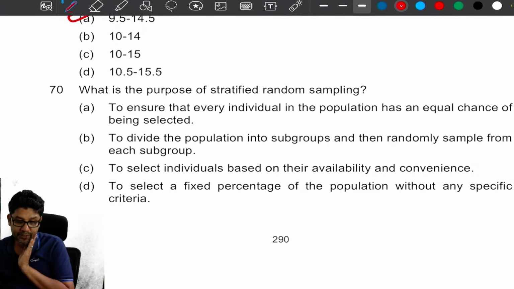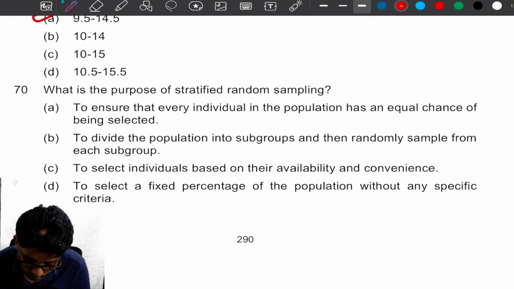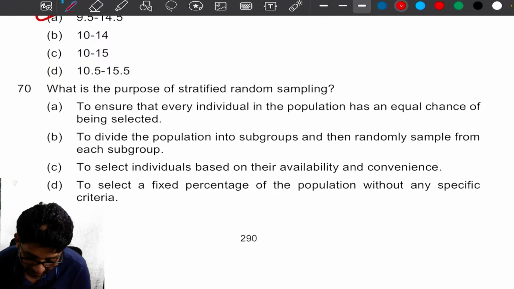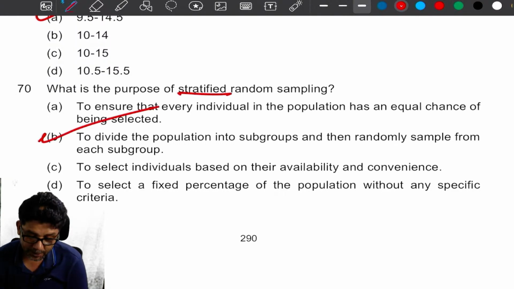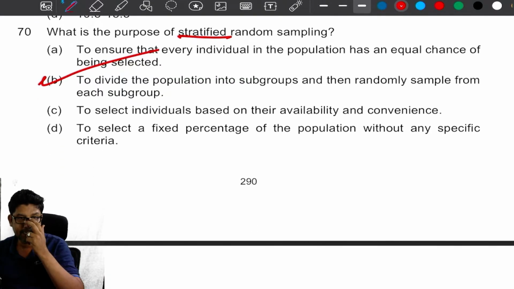To ensure that every individual in the population has an equal chance of being selected, or to divide the population into subgroups. See, stratified sampling is to divide the population into subgroups, my dear. That is option B, the right answer.